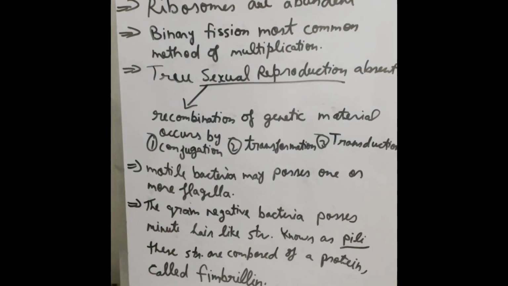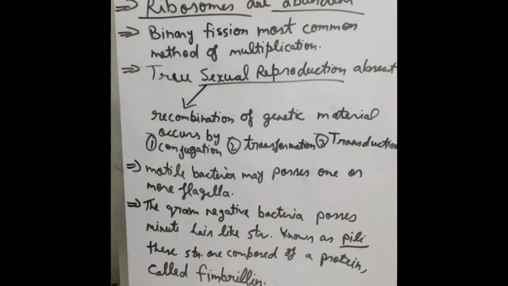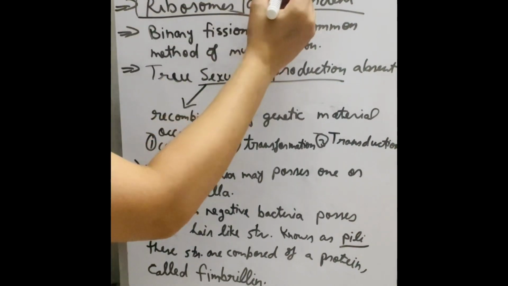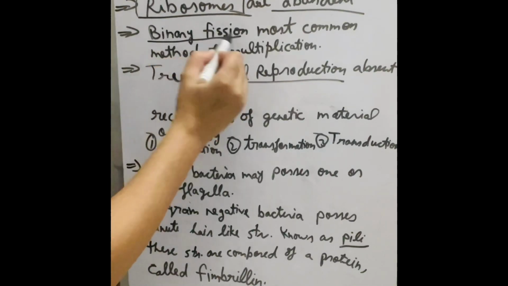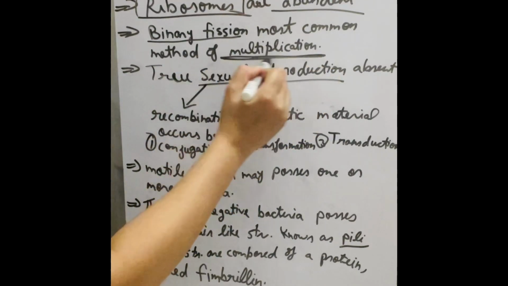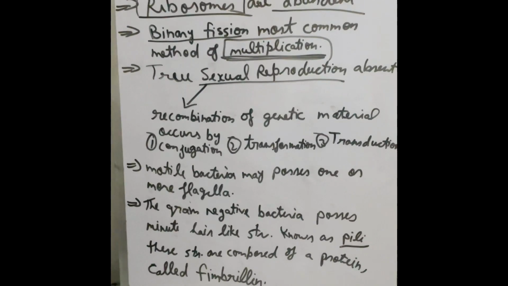The next point is ribosomes are abundant. It means there is no lack of ribosomes; so many ribosomes are present in the bacterial cell. The next point, bacteria mainly reproduce by binary fission. Binary fission is the most common method of multiplication. It means the multiplication is done by binary fission.